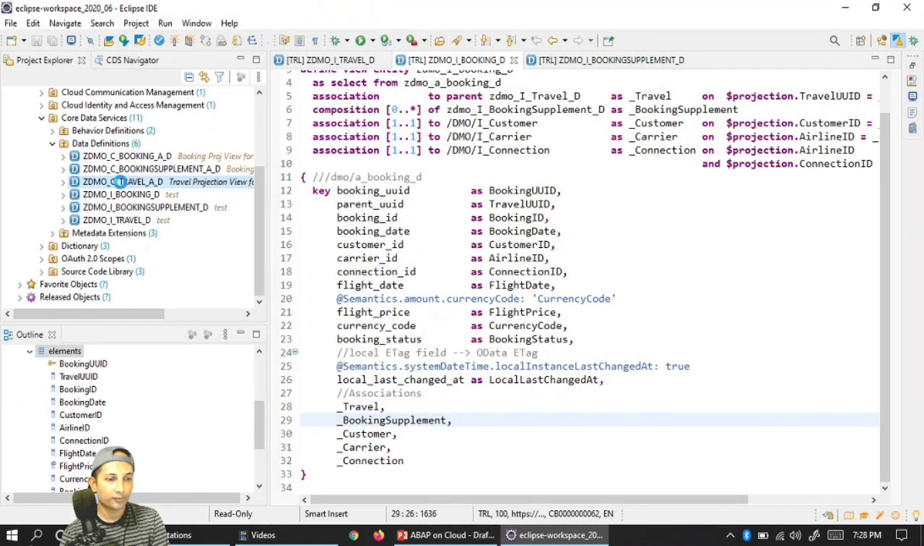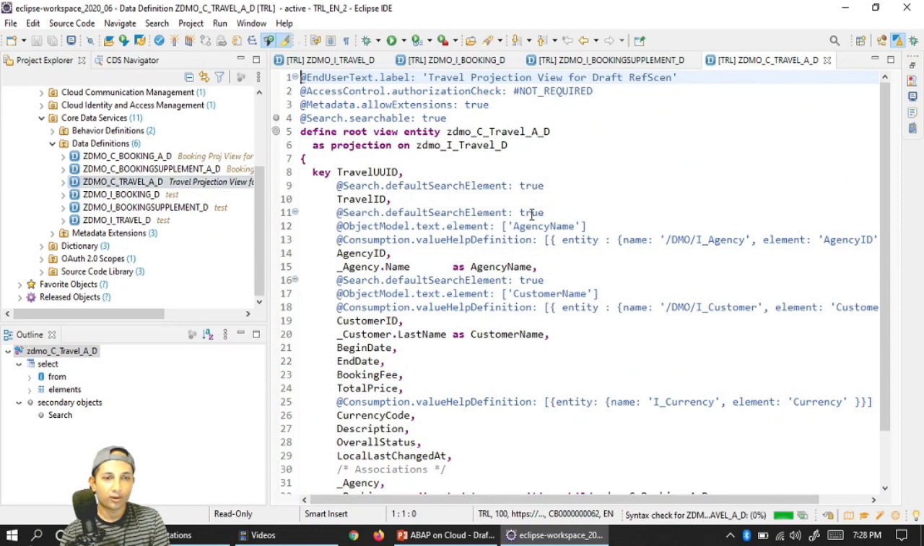So go to consumption view. In this consumption view, again the root view as a projection, and we have to do two things: metadata allowed extension true, otherwise we cannot segregate the annotations from the composition view, consumption view, my bad. And searchable true, this I already explained last time. If I don't do it, the search capabilities will not be enabled. These are the relevant annotations. You see that travel ID I have made searchable. Such a default F4 help I have enabled for the agency. Okay, fantastic.